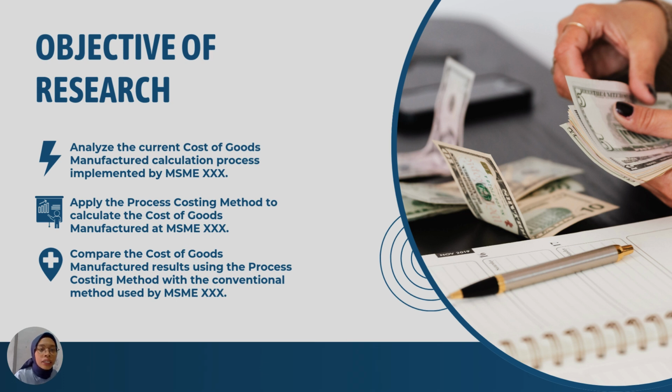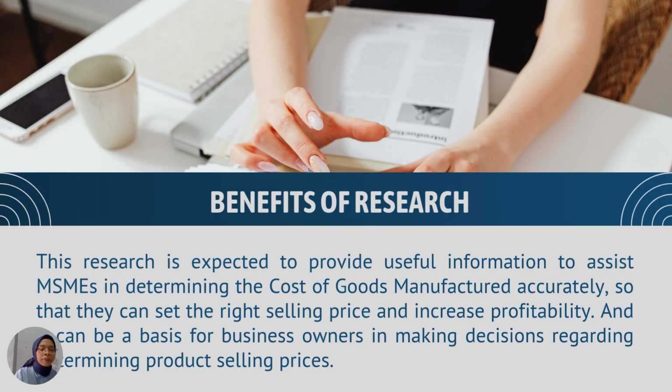Next is objective of research. Number one is analyze the current cost of goods manufactured calculation process implemented by MSME XXX. Number two is apply process costing method to calculate the cost of goods manufactured at MSME XXX. And the last is compare the cost of goods manufactured results using the process costing method with the conventional method used by MSME XXX.